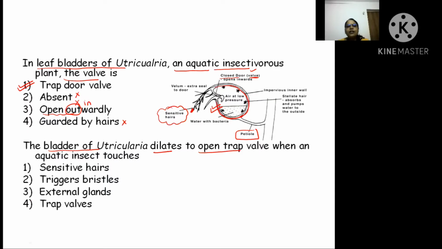Next, the bladder of Utricularia dilates to open the valve. When will they open? When the aquatic insect touches what? See here, they don't have bristles. The external gland is for the secretion of mucilage or sugar to attract it, not the trap valve. When the insect touches the sensitive hair, at that time the trap valve opens.